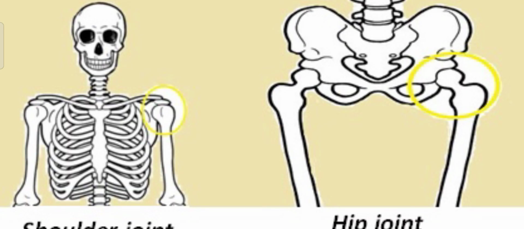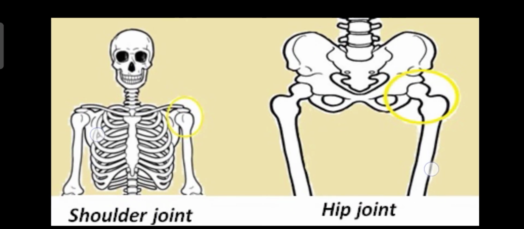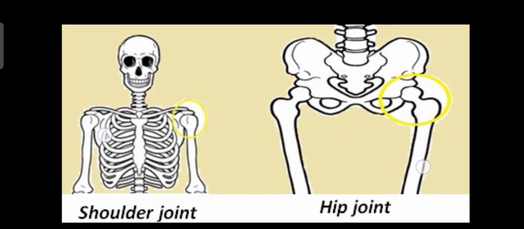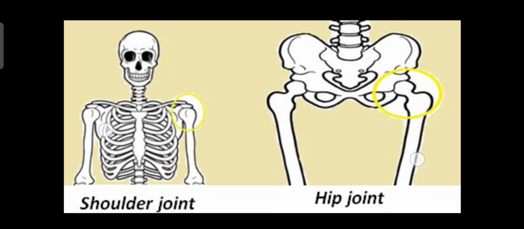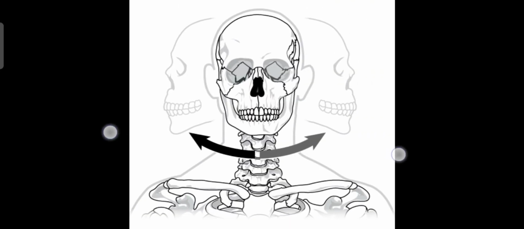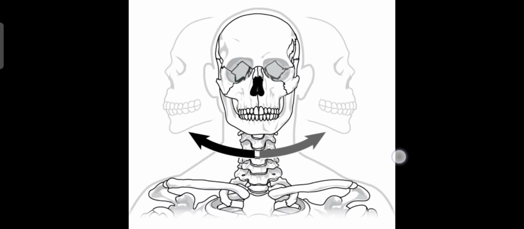So which are the four types of joints? First one is ball and socket. Which are the examples? Shoulder joint and hip joint are the examples for ball and socket. Next one is pivot joint. The neck joint is the example for pivot joint. You can see we can move on a fixed bone from one side to another. We can move our neck.